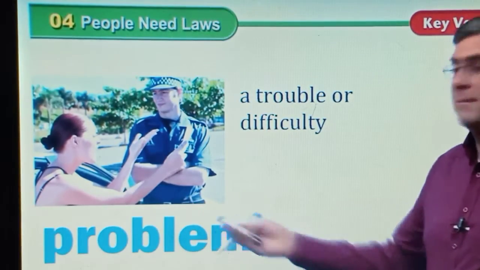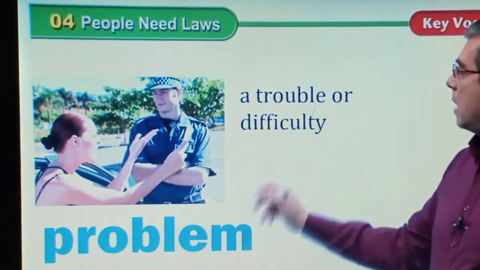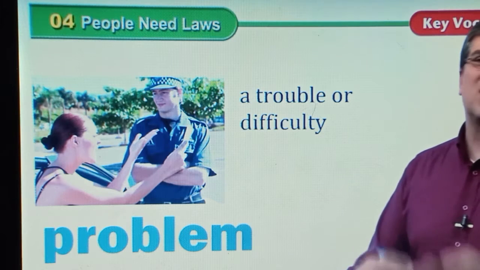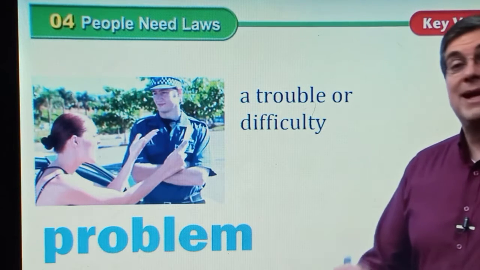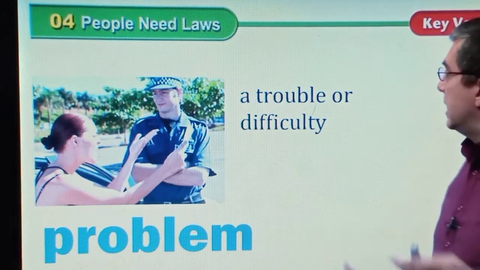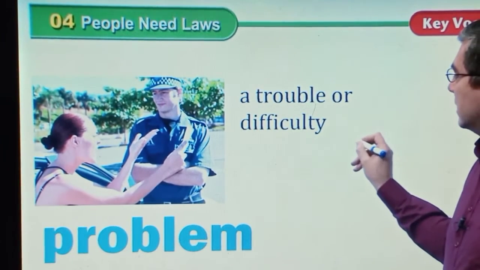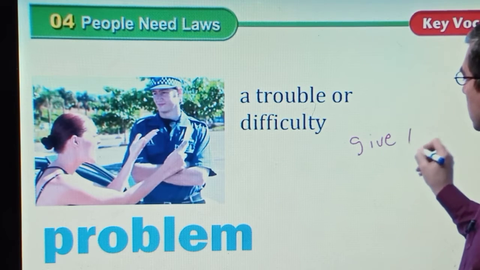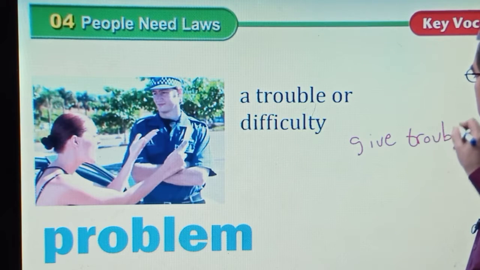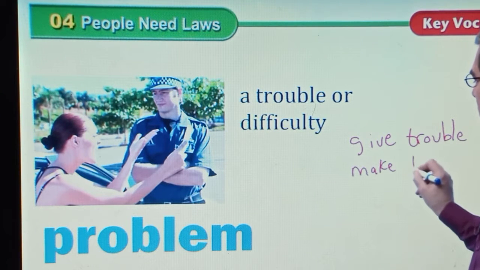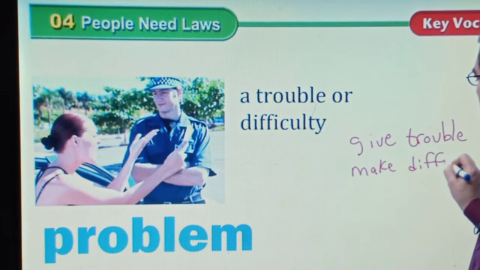Okay, now when people break laws, they make problems. A problem is a trouble or difficulty. Some people break laws, they don't obey the rules. They're a problem for everybody else. When you cause trouble, you give somebody trouble. Don't give other people trouble. Don't make difficulties. Don't make problems. You shouldn't do these things. It's not good.